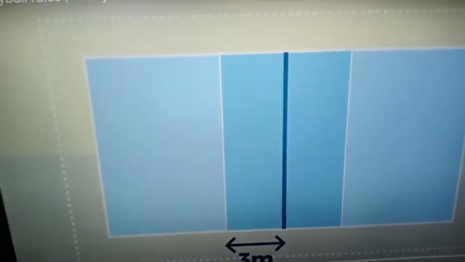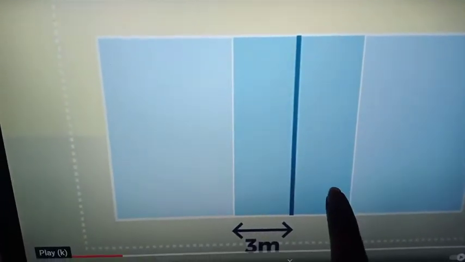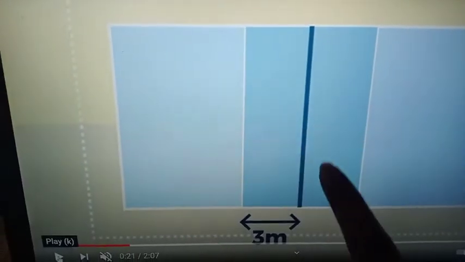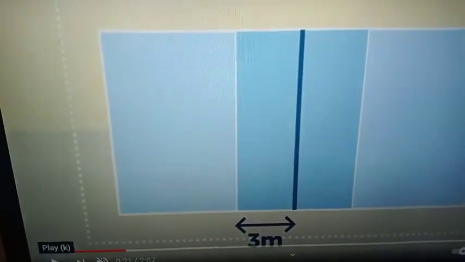This attacking line makes 2 zones, the front zone and the back zone. From here to here is 3.5 meters. That is the service area here.